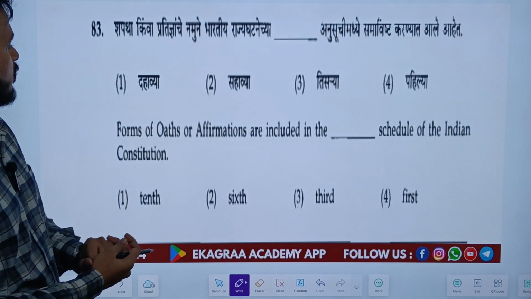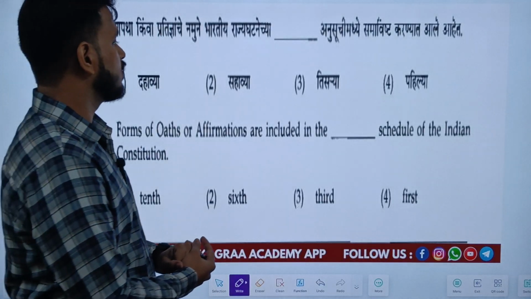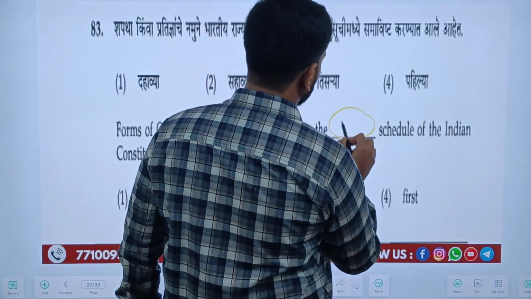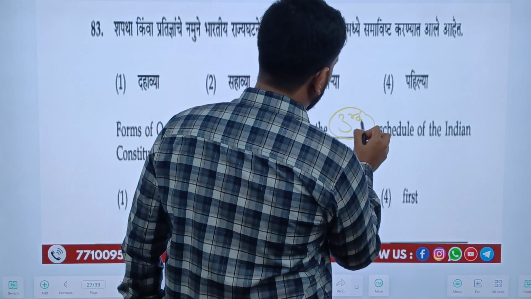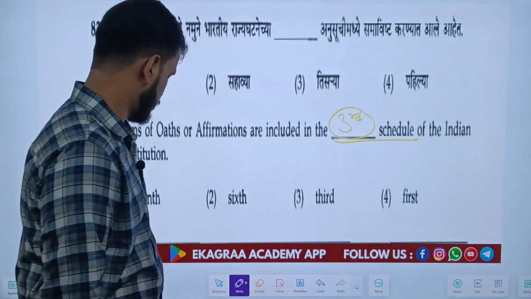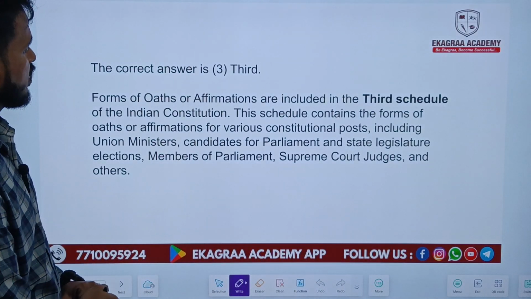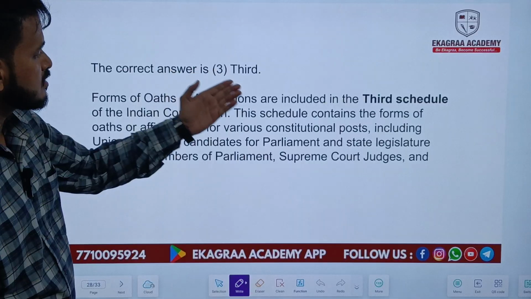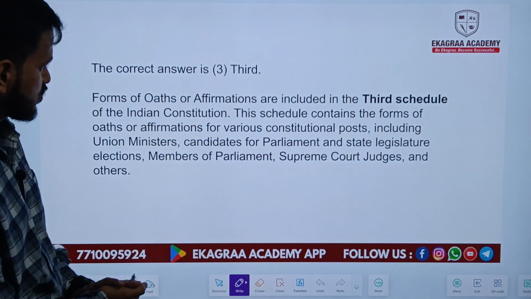Forms of oath or affirmations are included in which schedule of the Indian Constitution? And the right answer is the third schedule of the Indian Constitution. What are oaths and affirmations? The forms of oath and affirmations are included in the third schedule of the Indian Constitution.